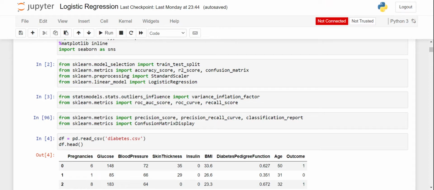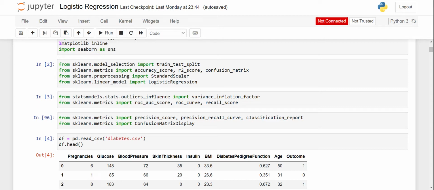I've also imported the StandardScaler library to standardize all the features, with standard deviation 1 and mean equal to 0.